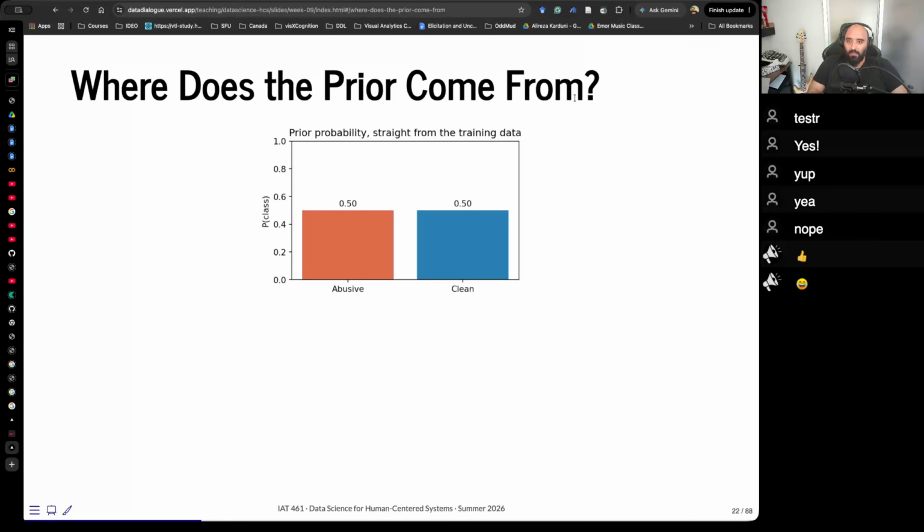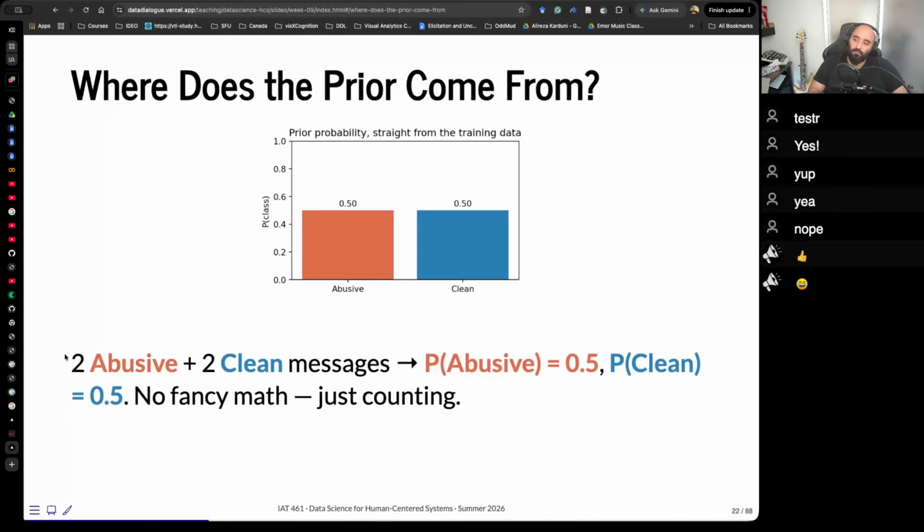And where does the prior come from? For example, we have 2 abusive, 2 clean. So our prior, P of abusive is 0.5 and P of clean is 0.5 in this data set. Okay? It's just counting. Okay?